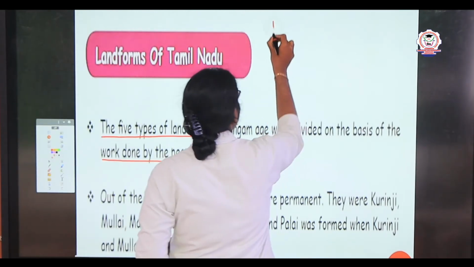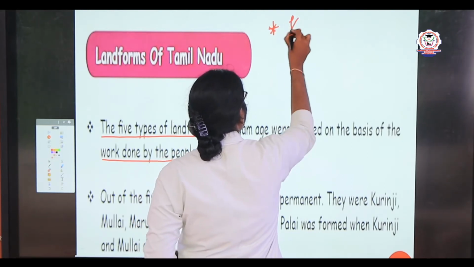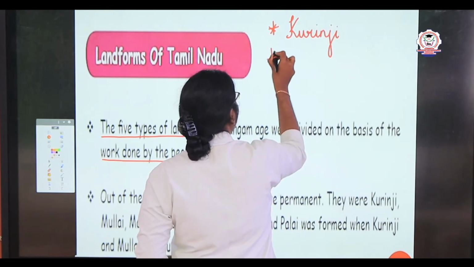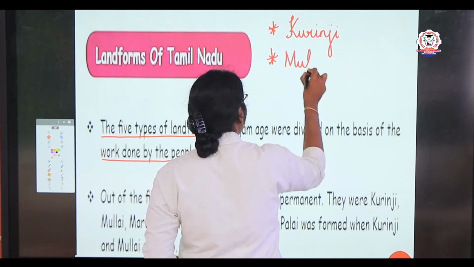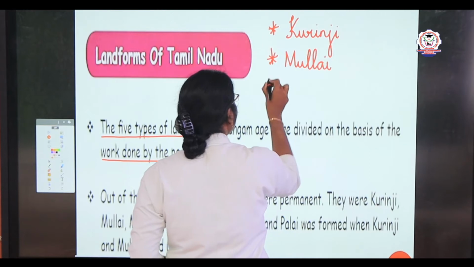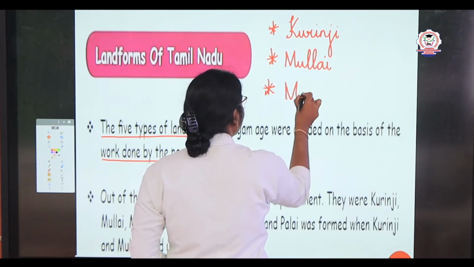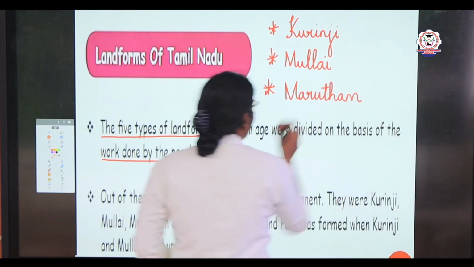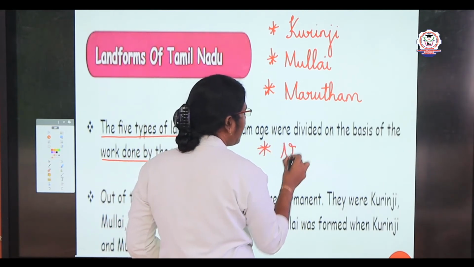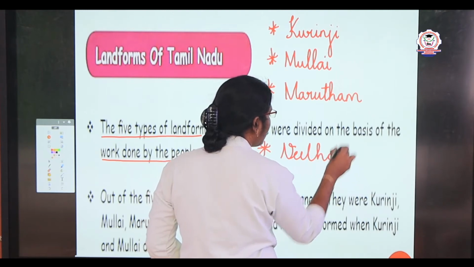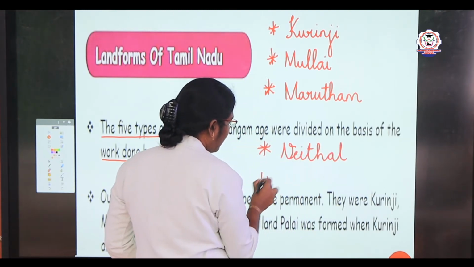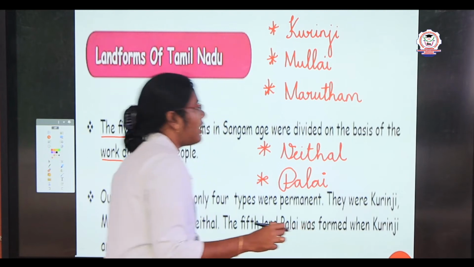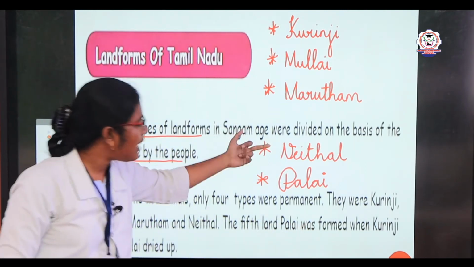So I'll write it here: குறிஞ்சி, முல்லை, மருதம், நெய்தல், பாலை. Mullai, Neithal, Palai.